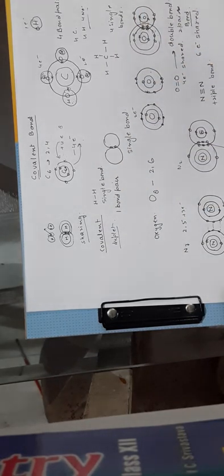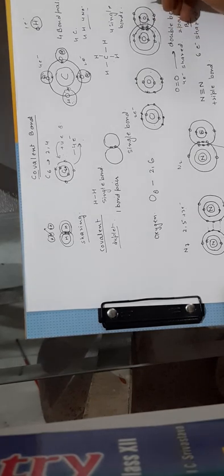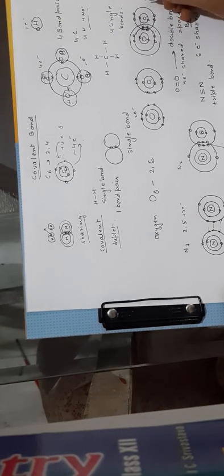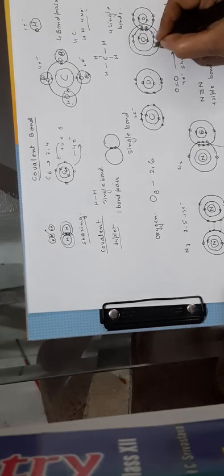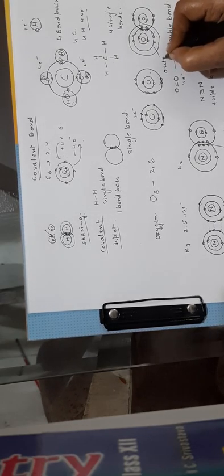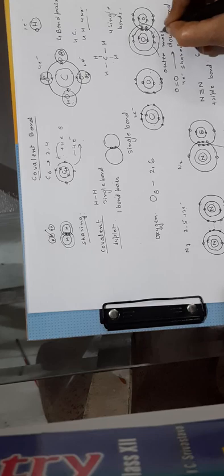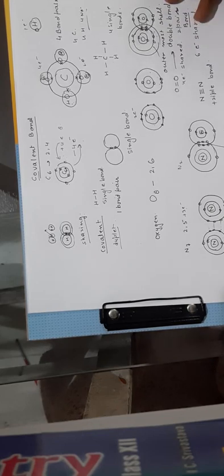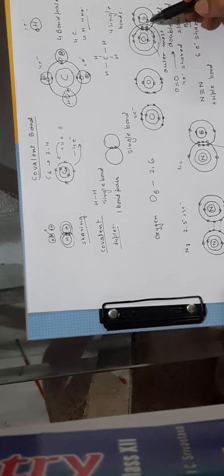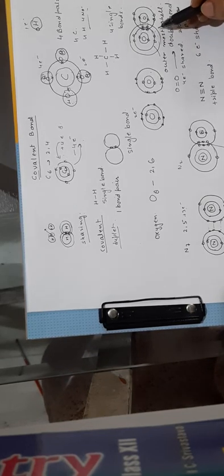But if we see oxygen, how many electrons are there in the outermost shell which are not taking part in bond formation? This outermost shell has 2 electrons bonded, out of the 6 electrons initially present.